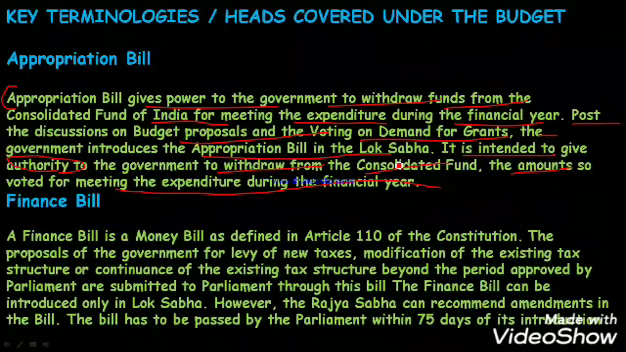Sir, what will happen if the majority doesn't support the budget? Means a new budget is to be presented, in simple language.